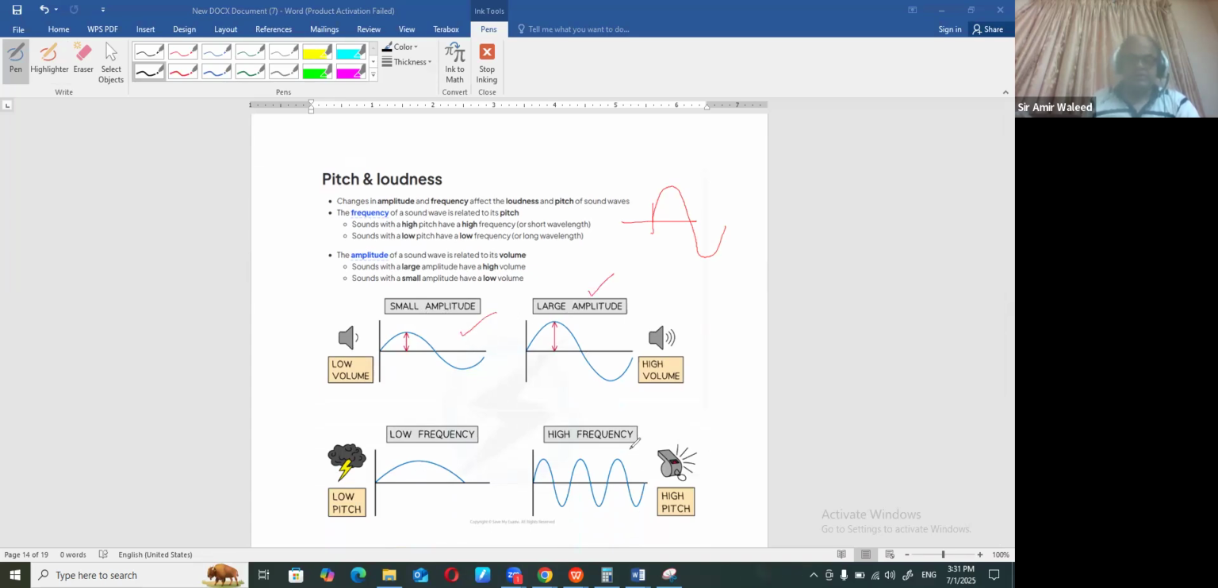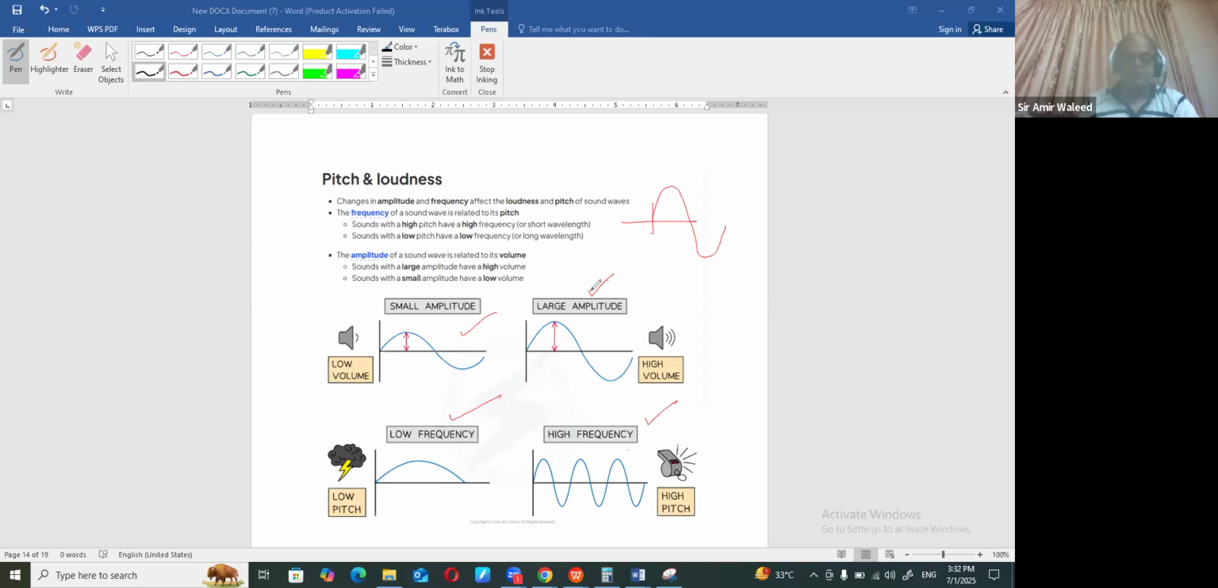In this case, it has more frequency because the number of waves in a particular place is more. Here, the number of waves in the same place is less. So more pitch, less pitch. More amplitude means more loudness. So loudness is everything to do with the amplitude, while frequency is everything to do with the pitch.